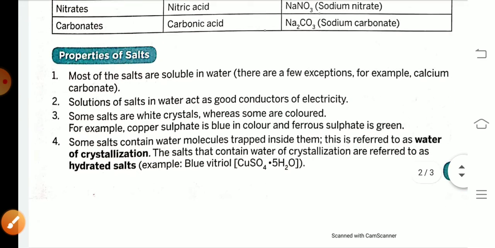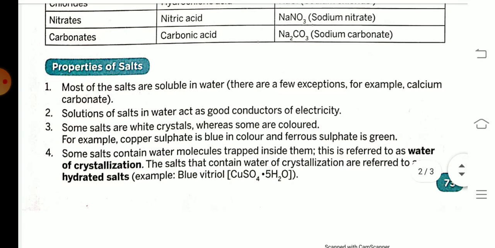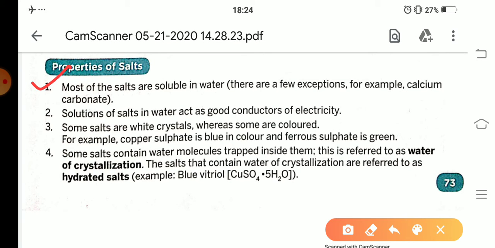Now let's study about properties of salts. First, most of the salts are soluble in water. Next, solutions of salts in water act as good conductors of electricity. Next, third, some salts are white crystals whereas some are colored. Okay, for example, copper sulfate is blue in color and ferrous sulfate is green.